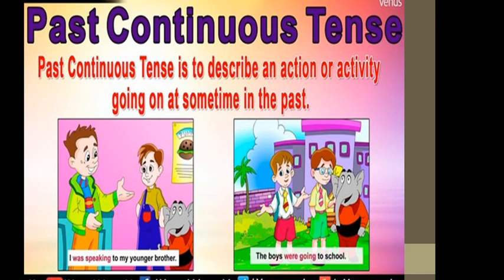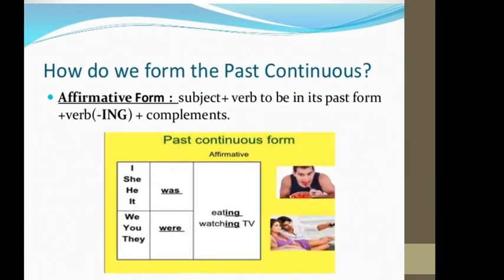The boys were going to school. These are actions going on in the past, not present. Now how do we form the past continuous? In affirmative form, subject plus verb to be in its past form plus verb plus ing plus complement.